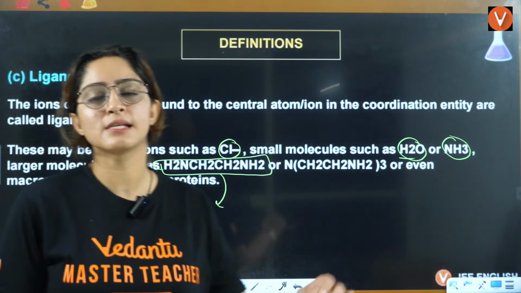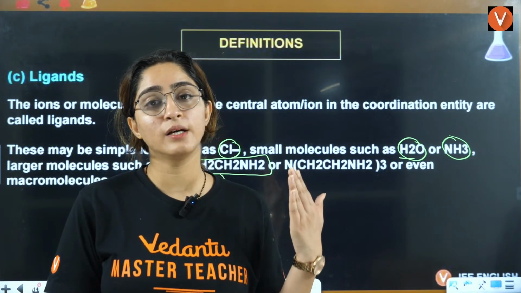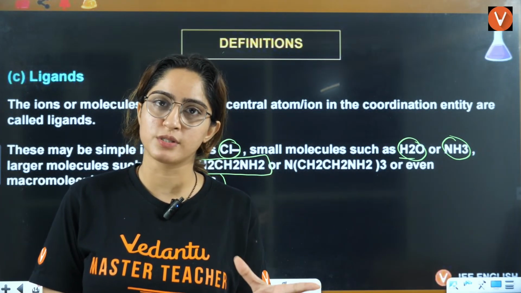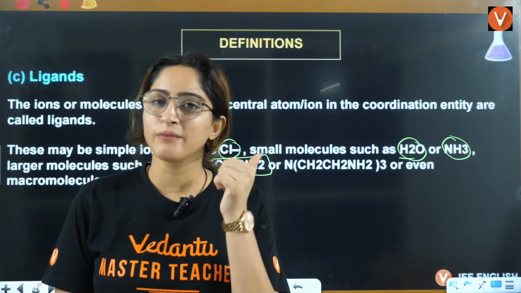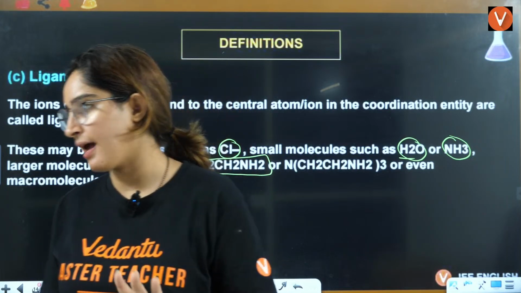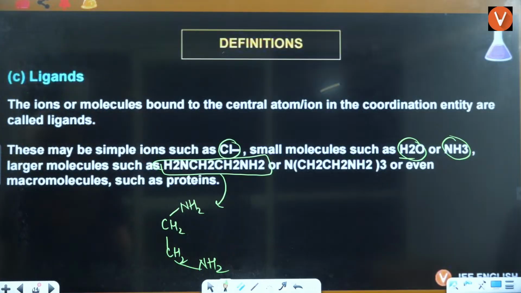So it can be a single ion, a simple molecule, or a big molecule. It can be neutral, negative, positive, so many things can happen.